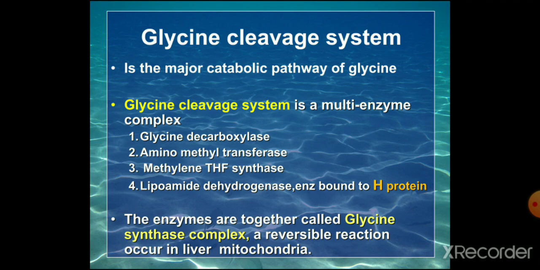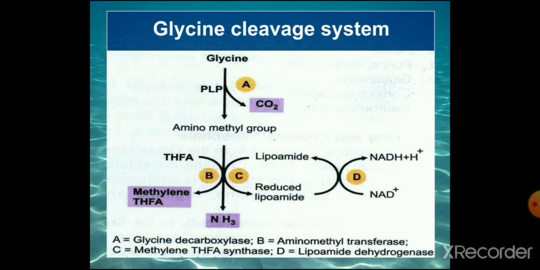A reversible reaction occurs in the liver mitochondria. So the synthesis and the catabolism use the same enzyme. In synthesis, it is called glycine synthase enzyme, and during cleavage and catabolism, it is also known as the glycine cleavage system. So the components are glycine decarboxylase, aminomethyl transferase, methylene tetrahydrofolate synthase, and lipomide dehydrogenase.